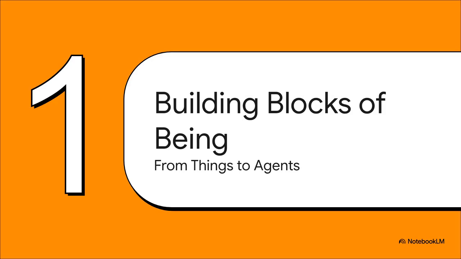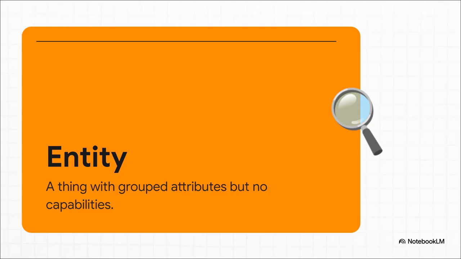Okay, so let's start at ground zero. To really get what an agent is, we first have to understand what it isn't. We're going to build this whole concept up one simple, clear step at a time. First up on our ladder is the entity. Just think of a rock.